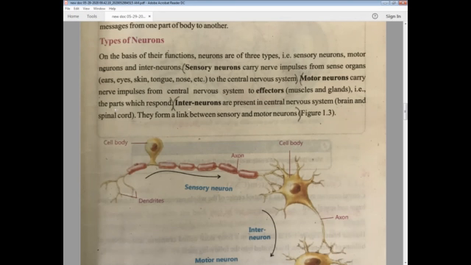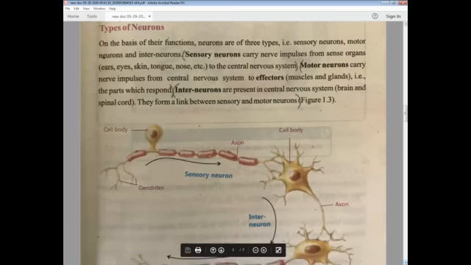Then interneuron means something in between. Interneurons are present in the central nervous system, that is, brain and spinal cord. They form a link between sensory and motor neurons. I have told you, they are the neurons which connect with each other. So they form an interlinked bridge between sensory and motor neurons, and they are present in the central nervous system.